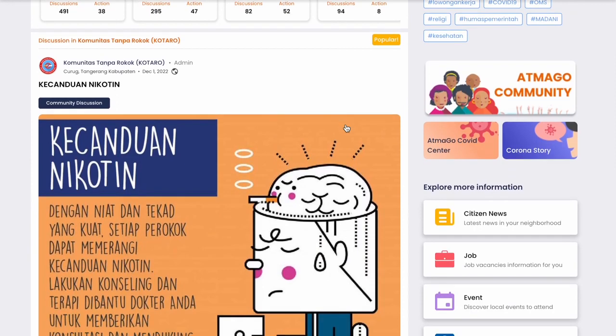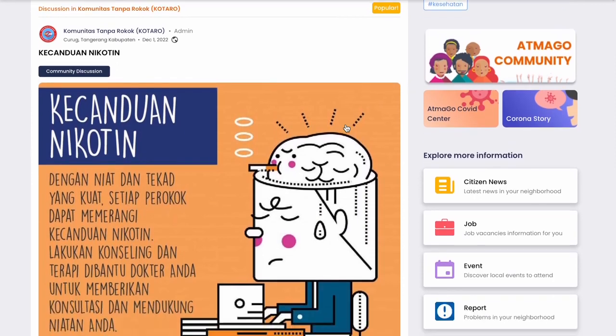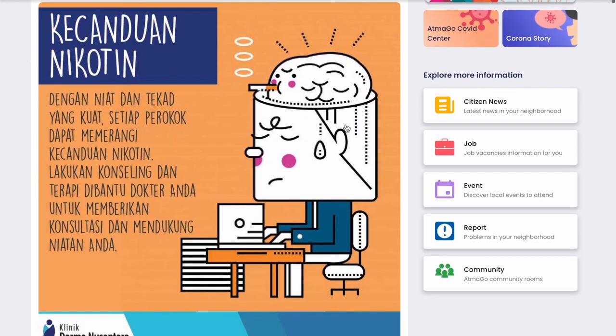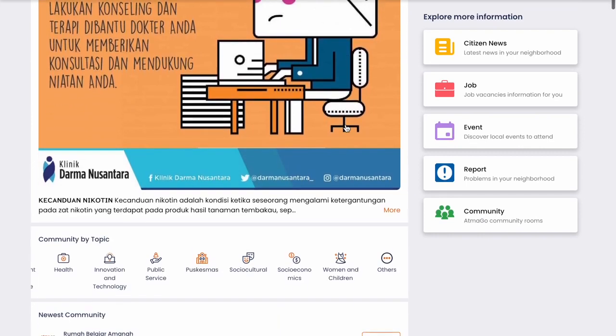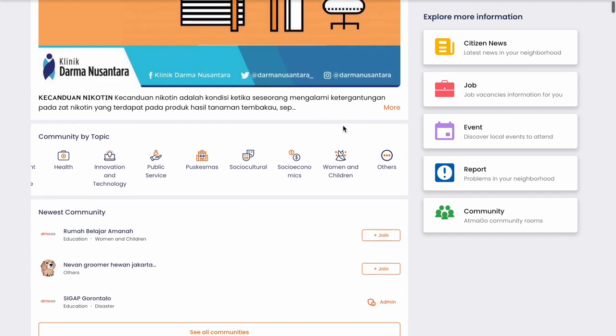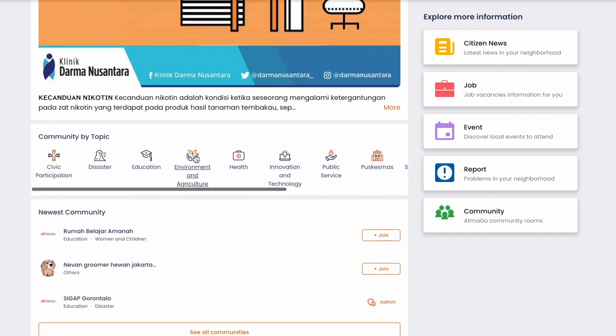So as you can see, if we go down, people are having discussions in here, and anyone going here, they could just join into the conversation and also be part of the community. And these are the topics that we have. So these are the topics of these communities and also the topics of the discussions that they have.